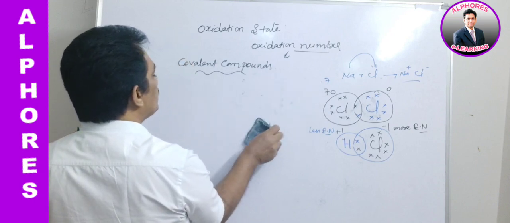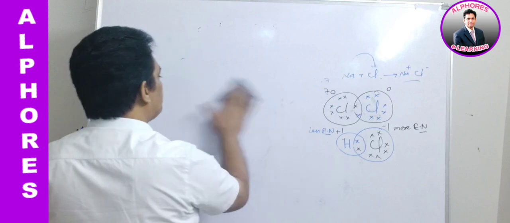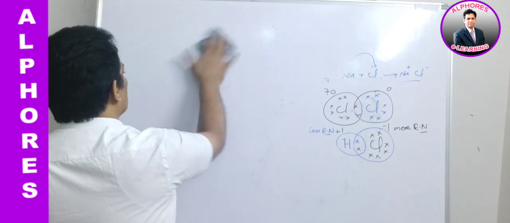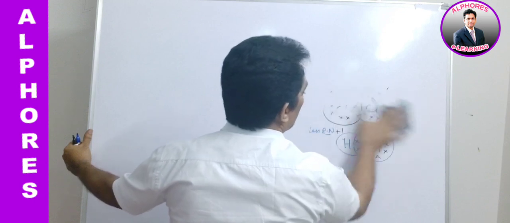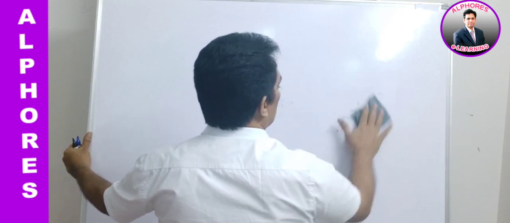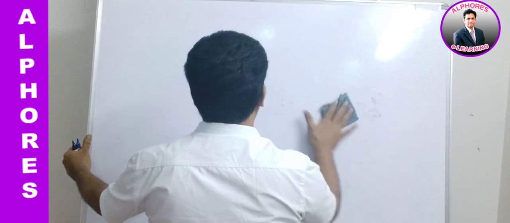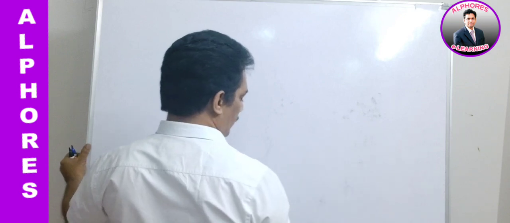And now let us move to the next part, that is nothing but the rules to get the oxidation state of an unknown element in the given compound. How these rules are useful to find the oxidation state of an unknown element in the given compound.